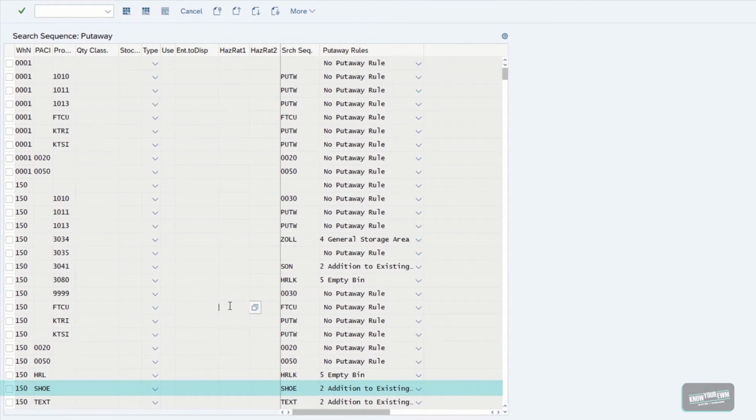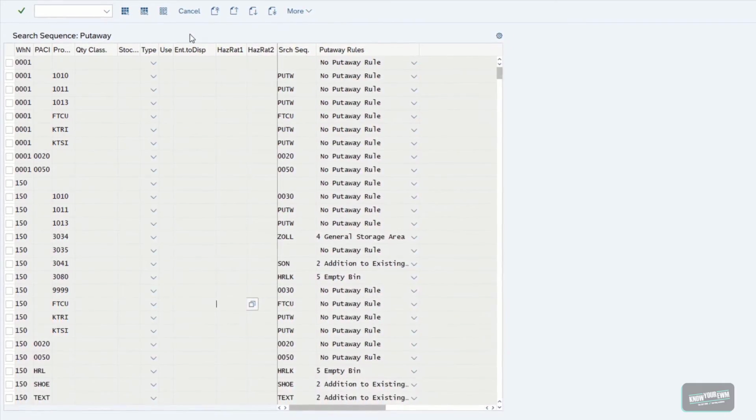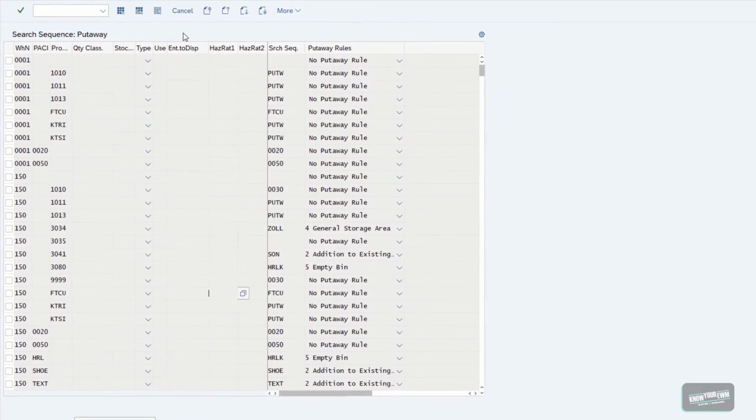Or it might look like the shoe example we just had. In the warehouse number 150, we want products marked with a put away control indicator shoe to use the storage type search sequence called shoe. But of course, you also have other options, like we can see in this customizing table. So, we now know how the general approach for determining a storage type in SAP EWM works.